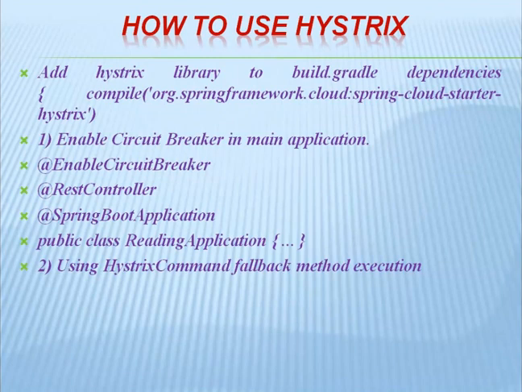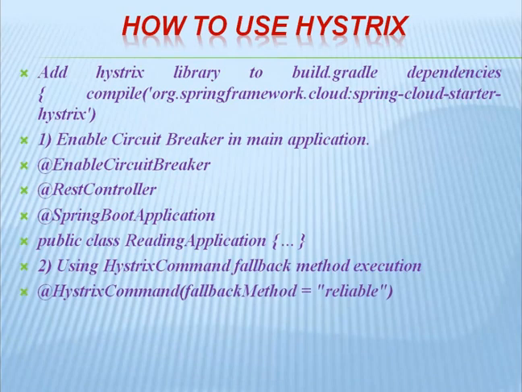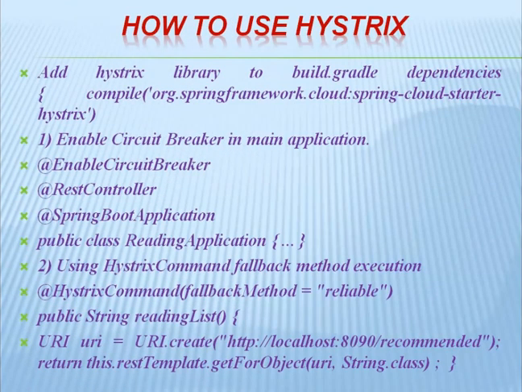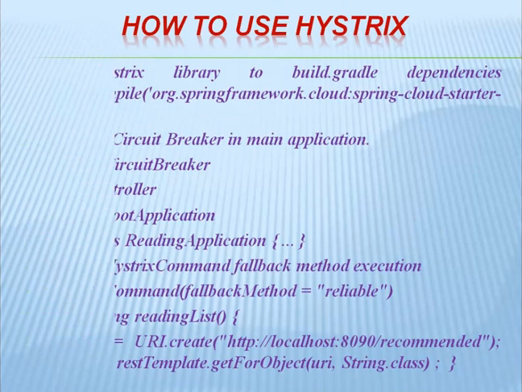Then, using @HystrixCommand, we can execute the fallback method. There is a HystrixCommand annotation to execute the fallback method. For example: public String readingList, with URI equal to URI.create and the endpoint we need to call, then return this.restTemplate.getForObject(uri, String.class). This is a REST call to other services.